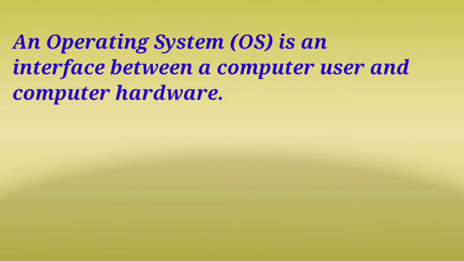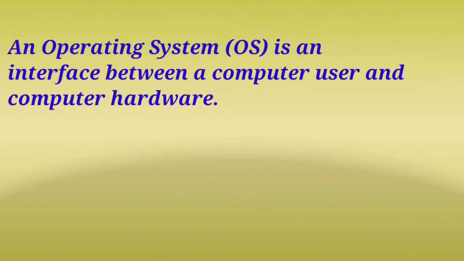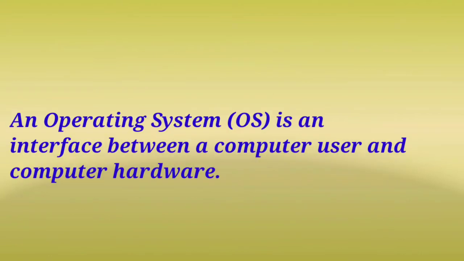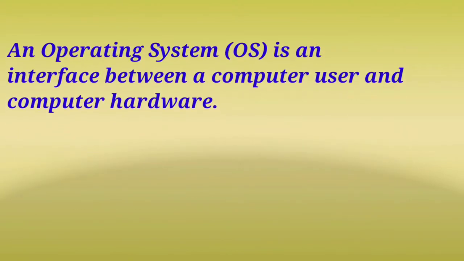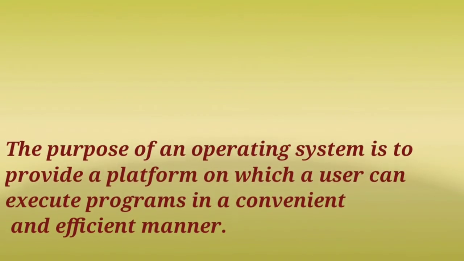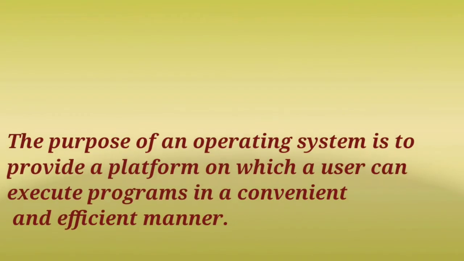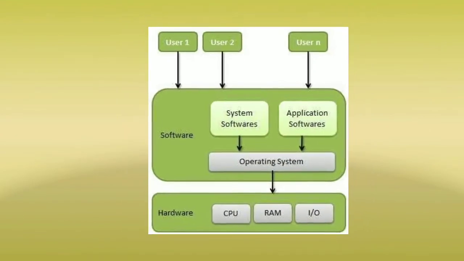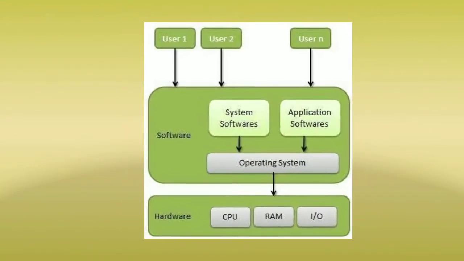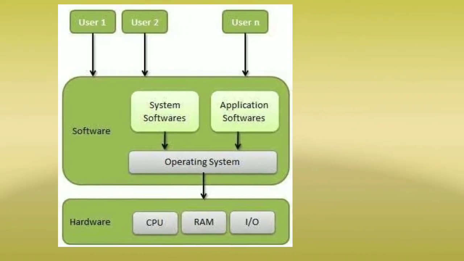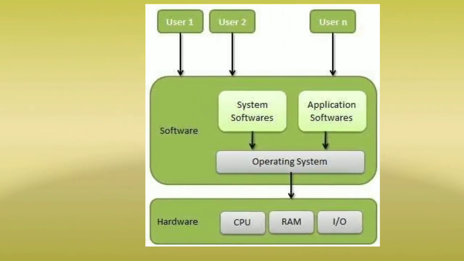Today we will learn operating system. An operating system is an interface between a computer user and computer hardware. The purpose of an operating system is to provide a platform on which a user can execute a program in a convenient and efficient manner. Operating system allocates resources like CPU, RAM and input-output process to various application programs.